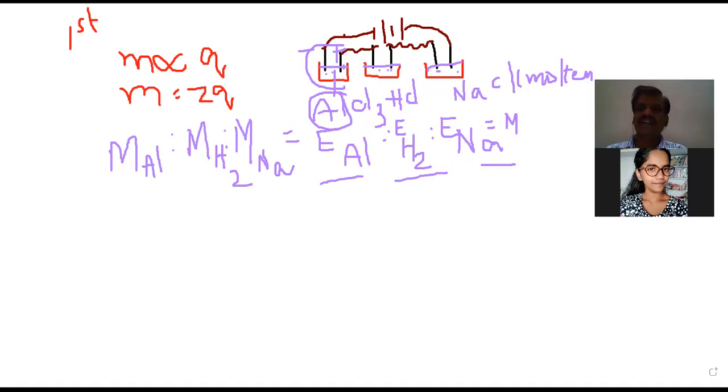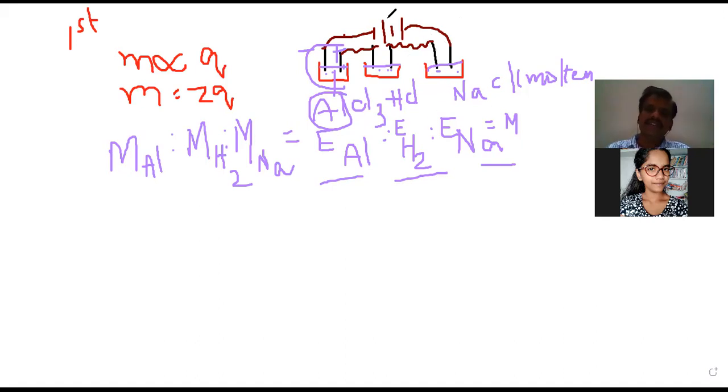If you are following, if you have understood this law, type 1. If you don't understand, I will repeat again, please. Why? Because this is a very important aspect. According to the second law of electrolysis, when the same quantity of electricity is passed through different electrolytes, the mass of the substance that is deposited, liberated, or dissolved at different electrodes is in the ratio of their equivalent weights. Or simply, we can say that the number of gram equivalents of the different substances evolved, deposited, or liberated are the same when the same quantity of electricity is passed.